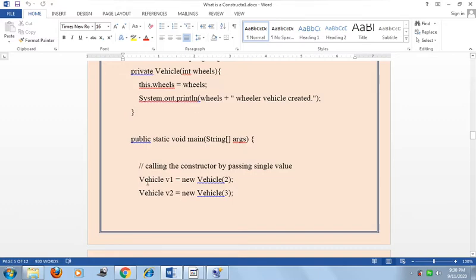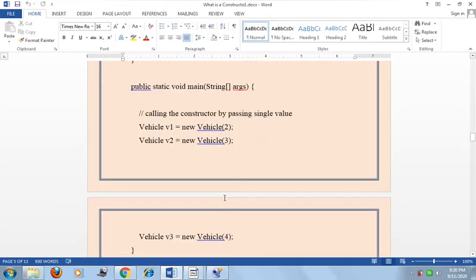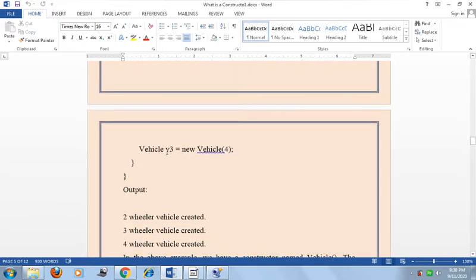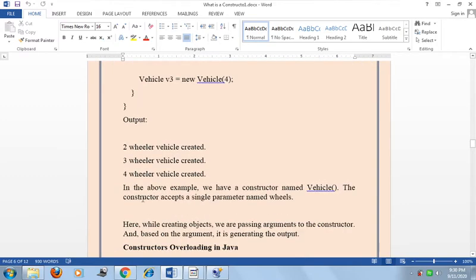Now here Vehicle is the class name, v1 is the object name, Vehicle v1 equal to new Vehicle, and we pass the argument 2, and v2 is another object and we pass the argument 3 to the constructor. Now v3 is another object and we pass the value 4 to that particular object. Now when we execute that program, the output will look like this: two-wheeler vehicle created, three-wheeler vehicle created, four-wheeler vehicle created.